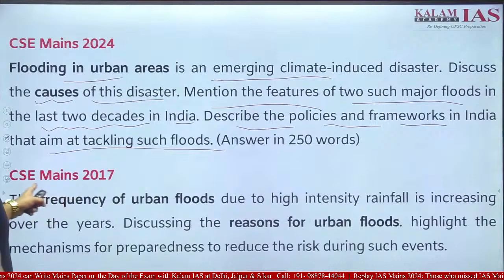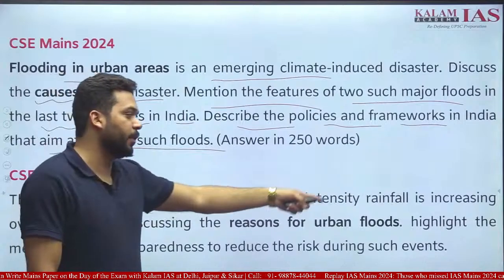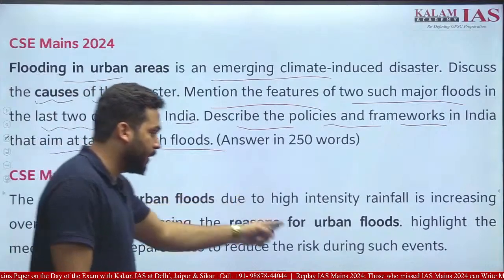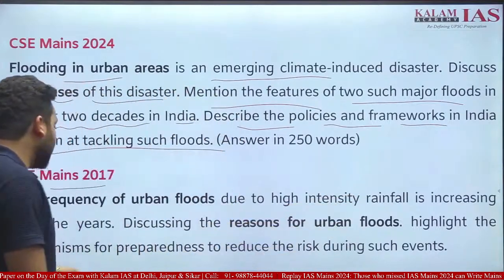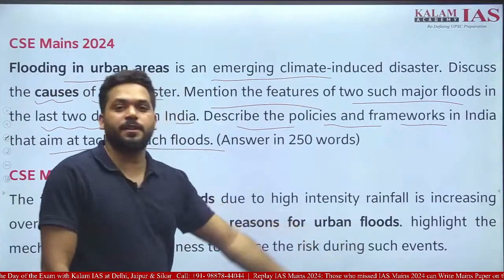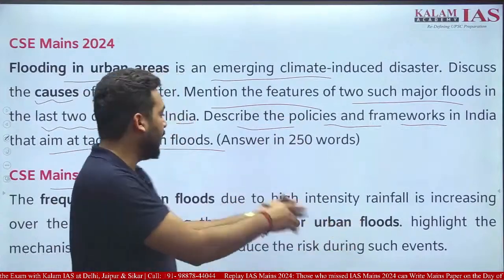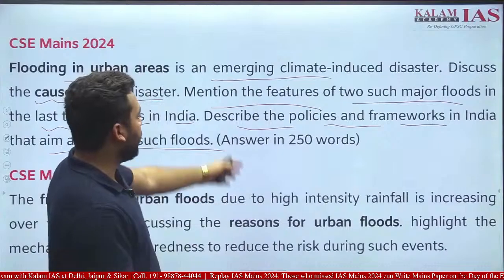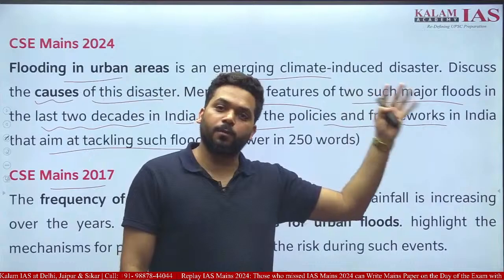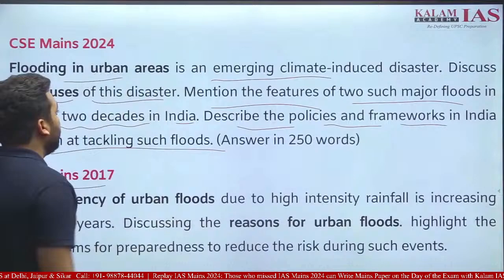This was asked in UPSC CSE Mains 2017. The frequency of urban floods due to high intensity rainfall is increasing over the years. Discussing the reasons for urban floods, highlight the mechanisms for the preparedness to reduce the risk during such events. If you have written an answer on this question, you would not need to think here: what introduction you have to write, what example you have to write, what body structure you have to write, causes, effects, impacts, everything. Let's move forward.